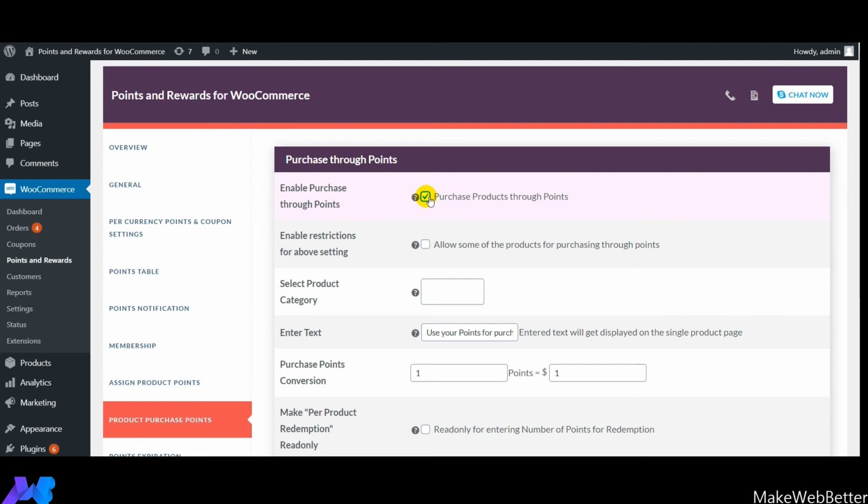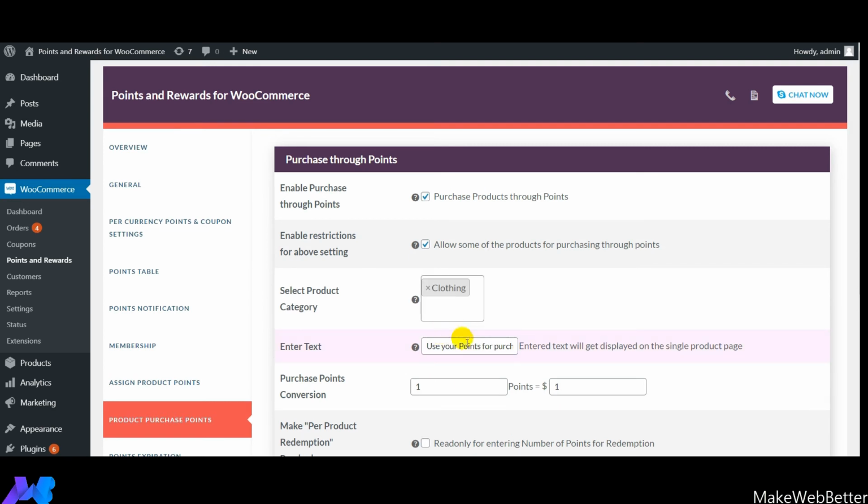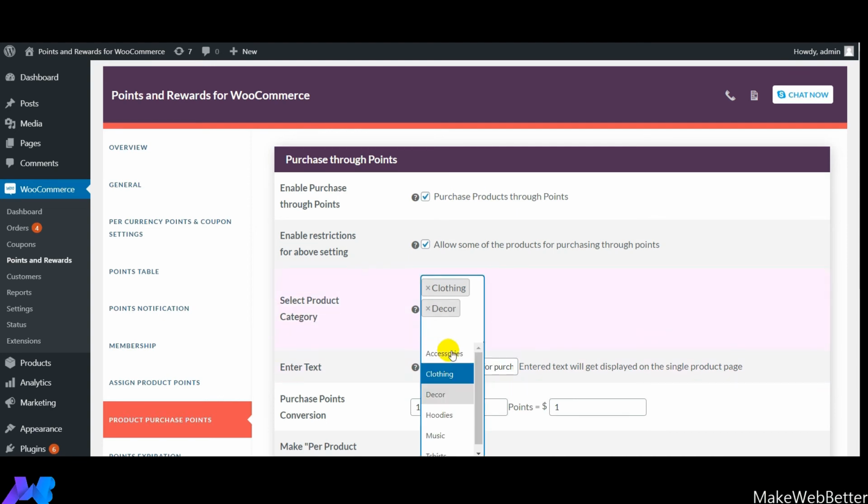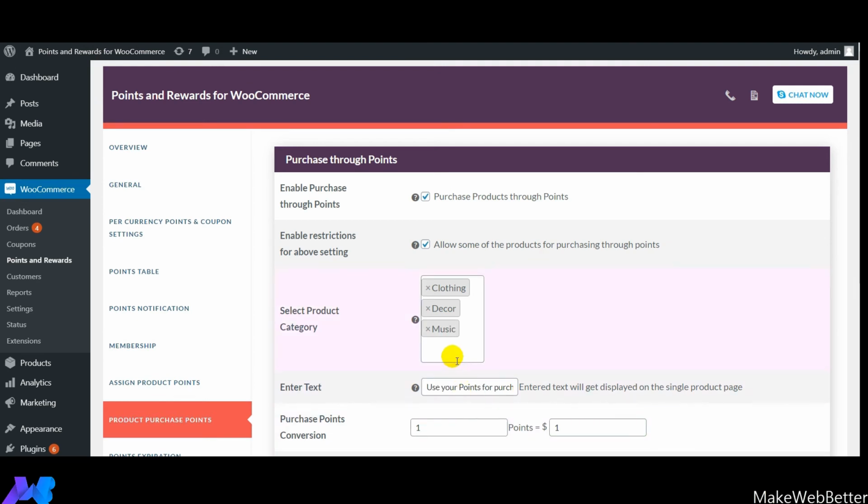So guys, now if you want to set the limitation that your customers can buy only some set of products with the help of points they have earned, you can set the limitation by enabling this setting. This will allow only some of the products for purchasing through points, and for selecting those particular products, you can select the product category right from here. These are the various product categories, as you can see: clothing, decor, hoodie. From here you can select the product categories, and only these products will be available to the customers that they can purchase with the help of points that they have earned.